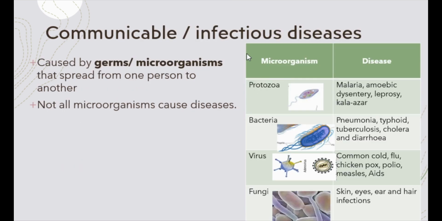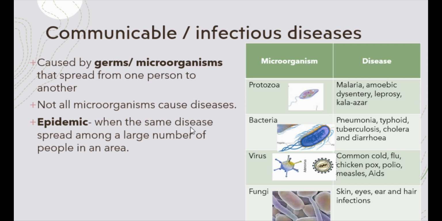Communicable diseases are also known as infectious diseases. These are diseases that can spread from one person to another because they are caused by germs or microorganisms. When the germs or the microorganism which cause the disease move from one person to an uninfected person, the uninfected person also contracts the disease. It's very important to remember that not all microorganisms are dangerous and disease causing.